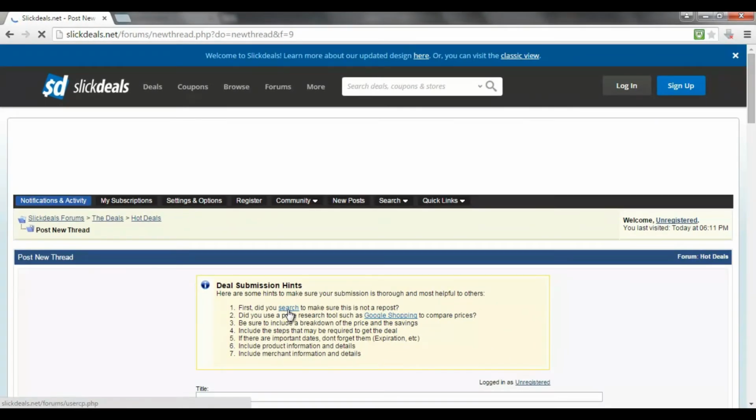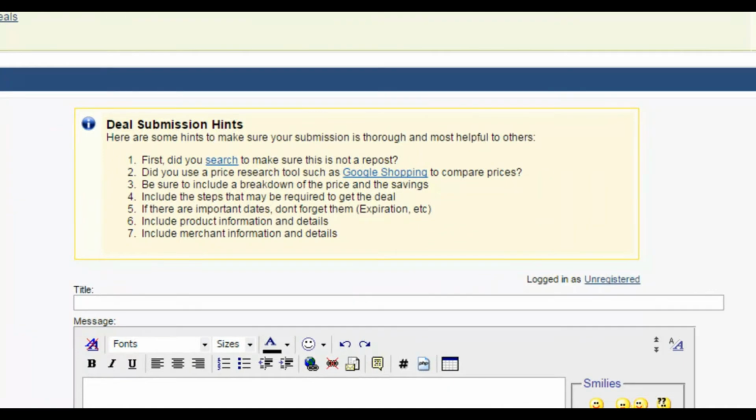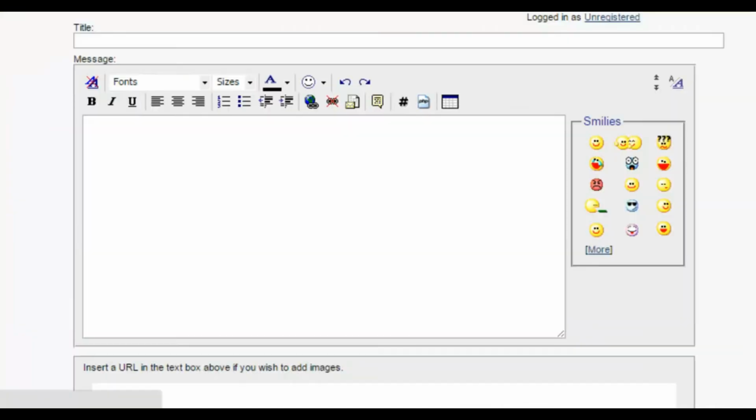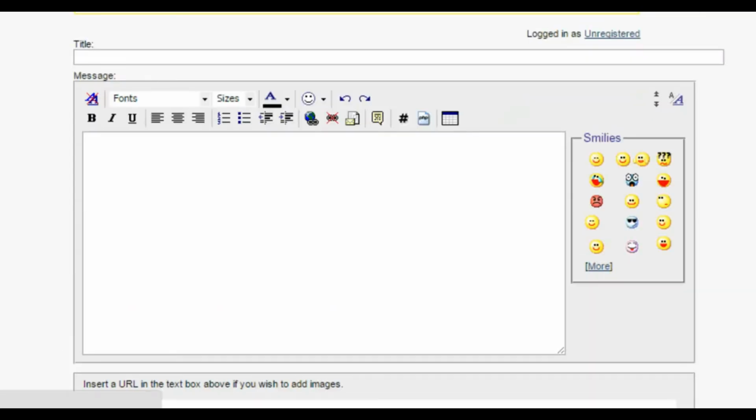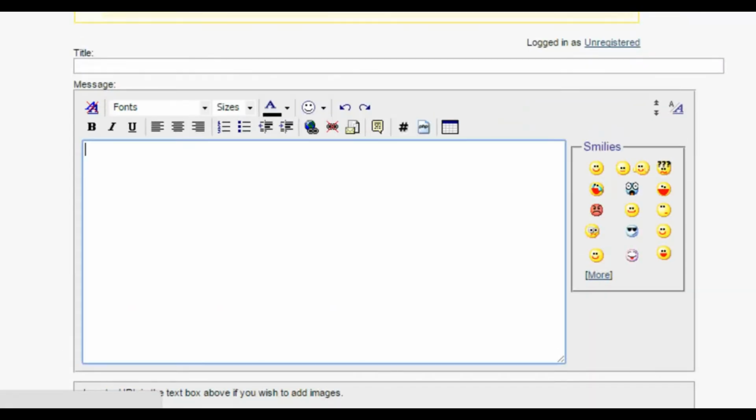It's obviously to your product, so you'll know if it's not a repost. And basically, all you do is follow the 7 guidelines here, enter the information in here,